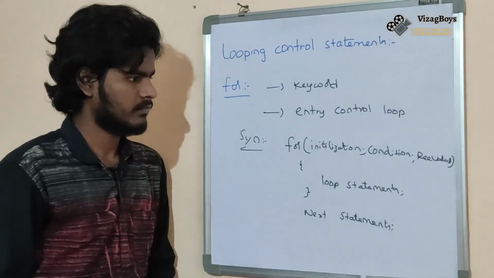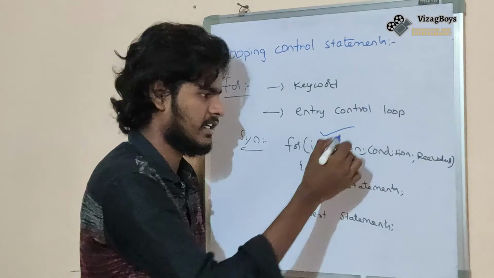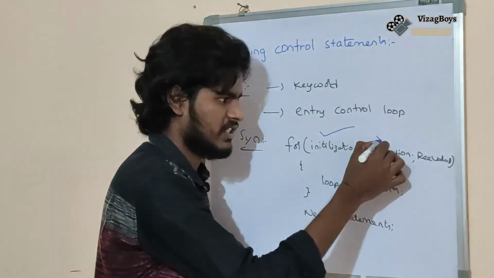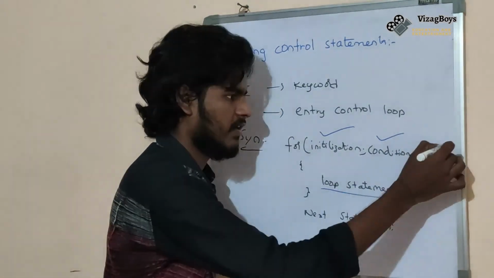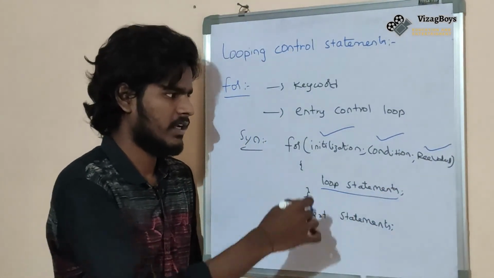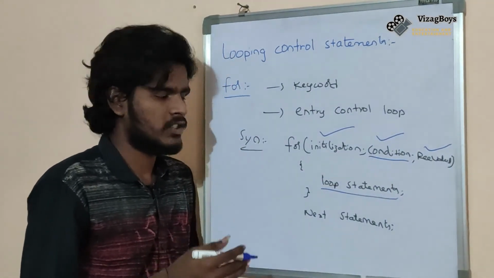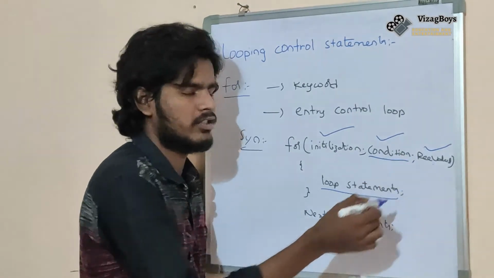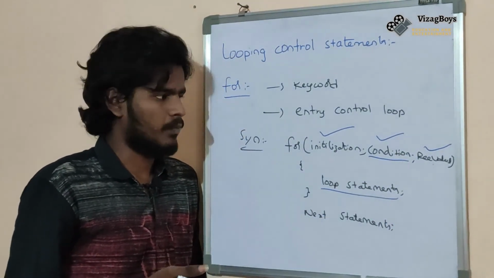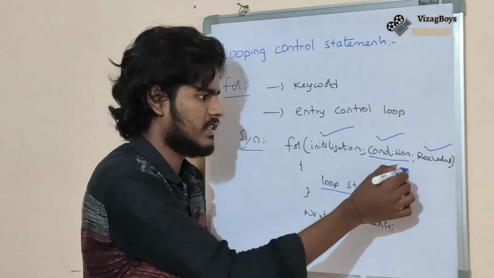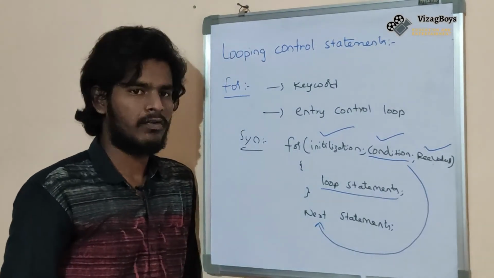Listen carefully. First it will check the initialization, then it will check the condition. Okay, if the condition was true, it will execute the loop statements and revaluation. Then again it will check the condition. If the condition was again true, then it will execute loop statements and revaluation. The process will be continued as long as the condition is true. Once the condition is false, it will go to the next statements.